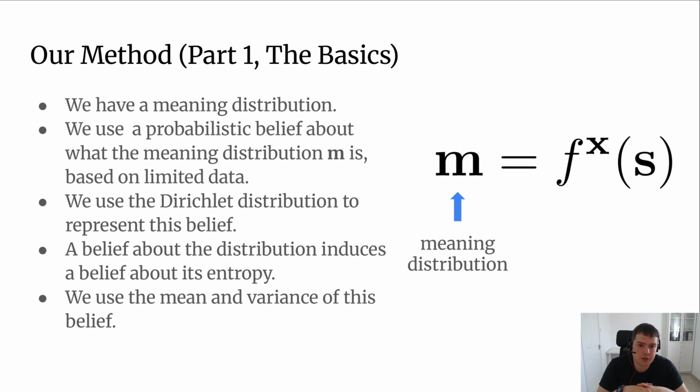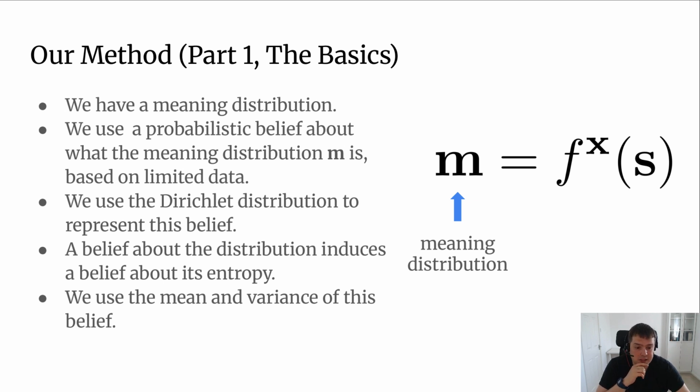So we have this meaning distribution, which is just the probability of each continuation of each LLM response squashed through the function that assigns meanings to continuations. Now, we use a probabilistic belief about what the meaning distribution is based on limited data. So this is sort of like the Bayesian philosophy in a nutshell. We don't know the distribution of meanings, so we represent it using a probability distribution. Now, for tractability, we use the Dirichlet distribution to represent this belief. Now, a belief about the distribution of meanings induces a belief about its entropy, and then we use the mean and variance of this belief to approximate the value of the semantic entropy.